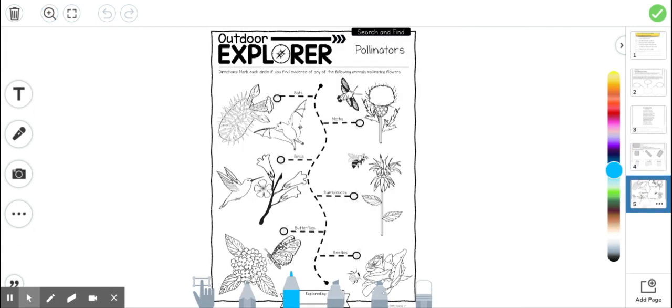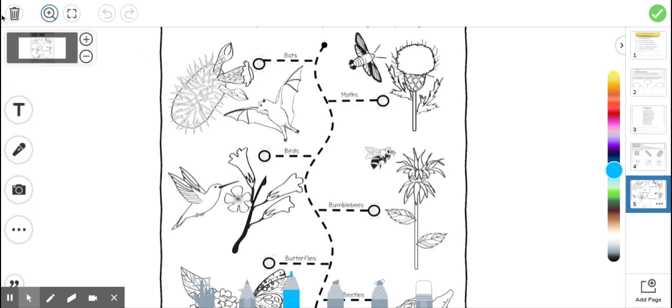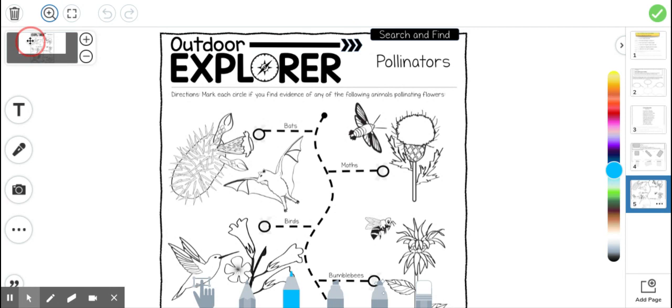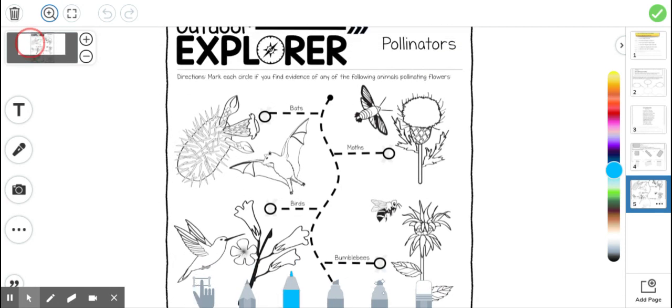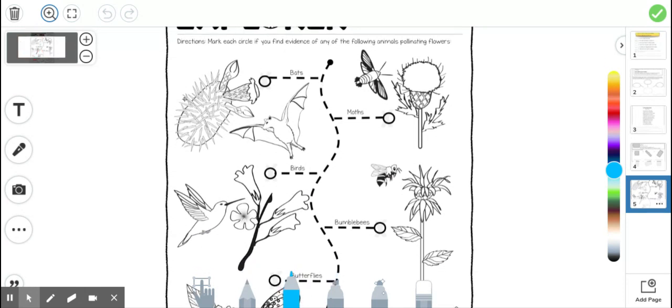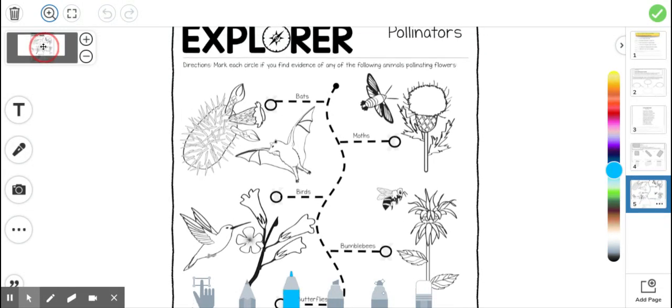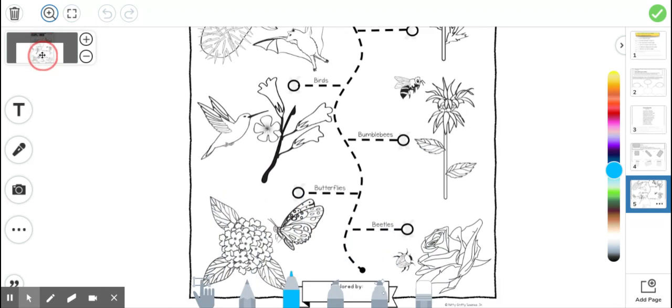Last is this page, which may be cut off in your packet, so I'll show it to you quickly. It is this page. You are looking for pollinators today. There are flowers out. See what pollinators you can find. It's okay if you don't find them all, but see what you can find. For example, I don't think you're going to find a bat and a cactus, especially since you're looking in the middle of the day. If you do, I want to see a video of it. But look around, see which one of these pollinators you can find. I did have to look up this one on the bottom because I'd never heard this before, but I guess beetles are actually really good pollinators. So if you find any beetles, you can mark down that one as well.